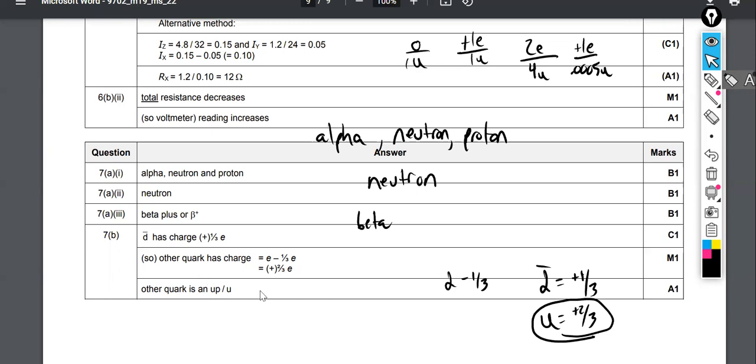Okay. But I wonder if you said, oh, it's a charm quark, right? Because a charm quark also has a charge of positive 2/3. Wouldn't they have to communicate with each other? If they agreed that some students who put top or charm quark are technically correct, they'd probably say, well, we'll accept it, but let's not write it down in the mark scheme.